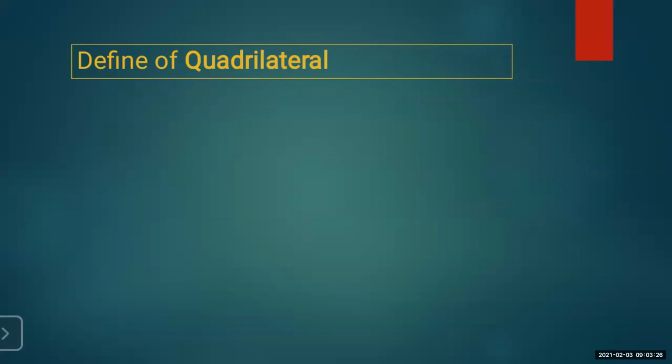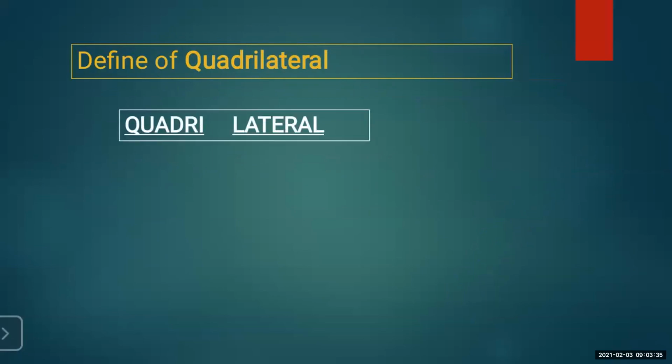Before starting any topic, you should know what the name of the lesson indicates, because sometimes the name of the lesson is in Latin form. So here also we'll see the definition of the quadrilateral. The word quadrilateral: quad means 4, and lateral means sides. So how will you define the quadrilateral?